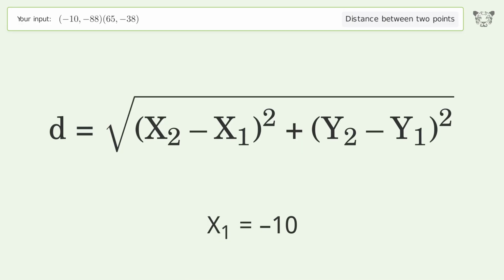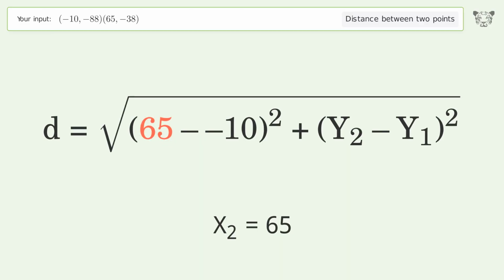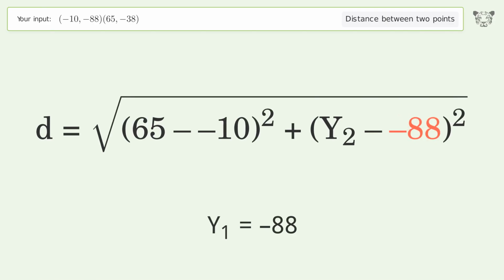x1 equals -10. x2 equals 65. y1 equals -88. y2 equals -38.